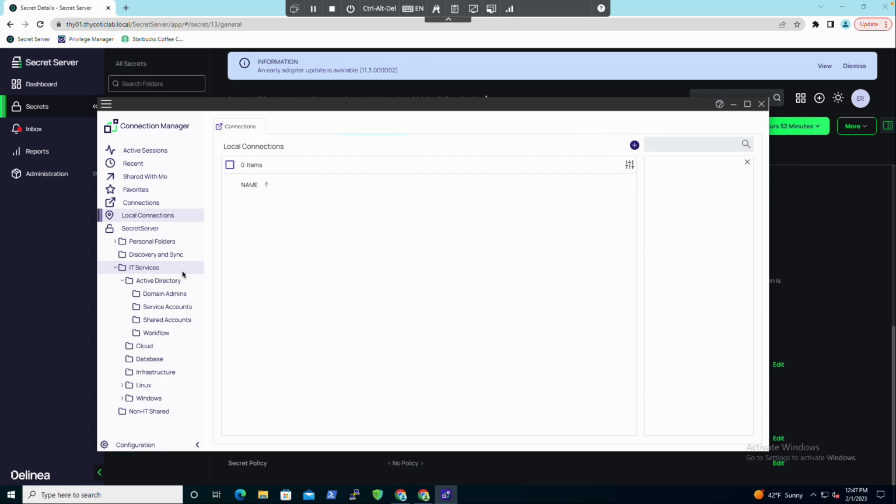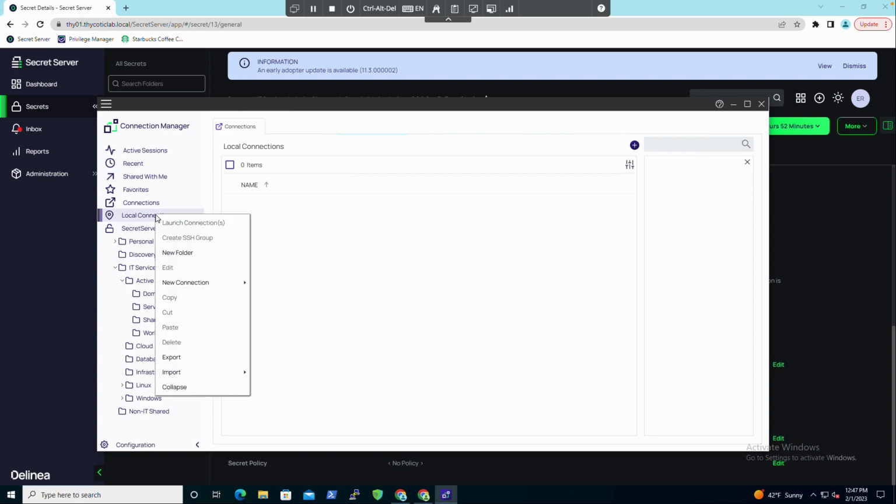But really what we want to do is, let's say you want to use maybe one or maybe multiple different accounts on multiple different machines that you want to connect to. So here's what we're going to do as an example. I'm going to go to my local connections here, and you can create connections here within Connection Manager. So I could make a new RDP or SSH connection in here.